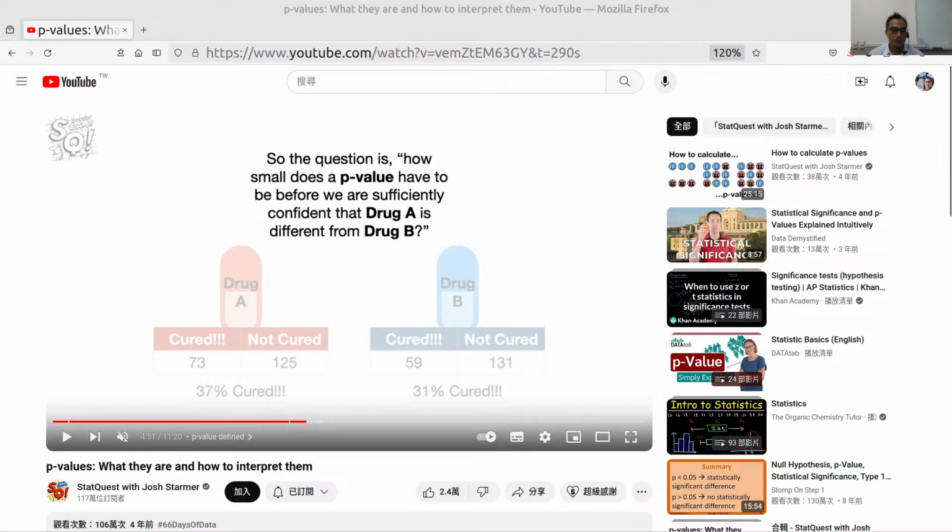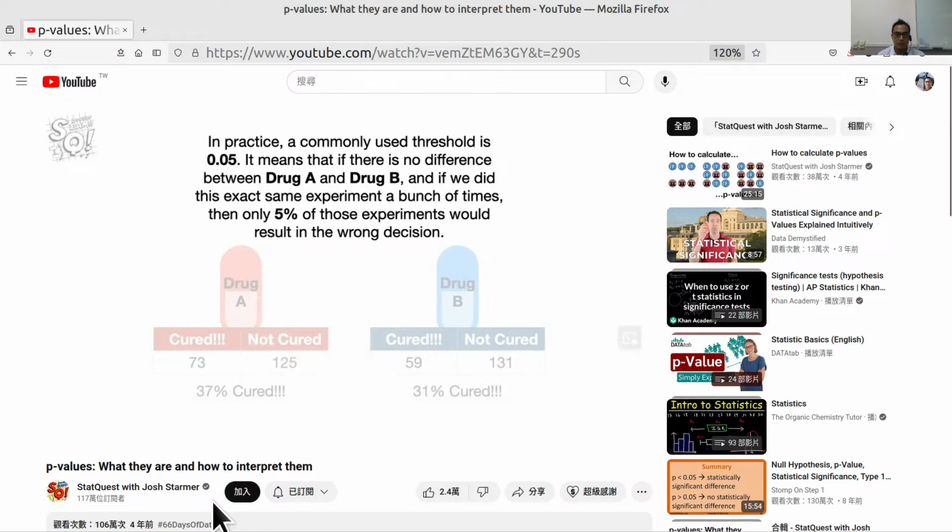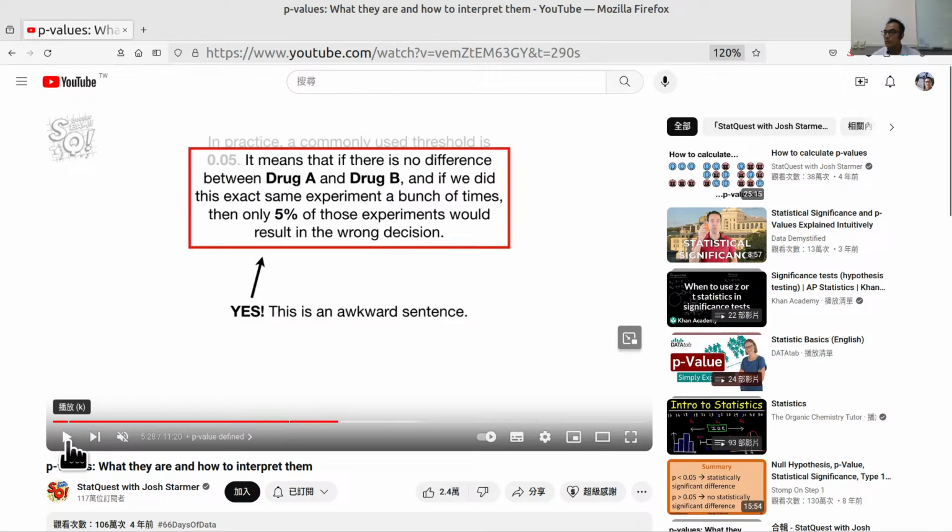That happen, how confident can we be that drug A is superior? That's where the p-value comes in. P-values are numbers between 0 and 1 that, in this example, quantify how confident we should be that drug A is different from drug B. The closer a p-value is to 0, the more confidence we have that drug A and drug B are different.